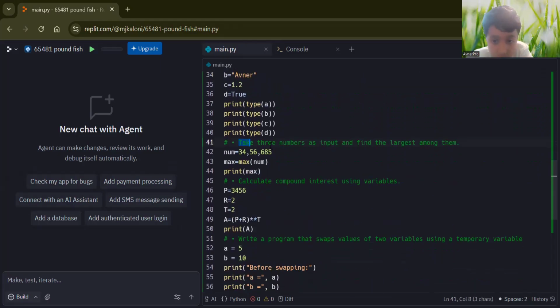Then we have to take three numbers and find the largest, like the maximum number among them. That's what we did here. 34, 56, 685, and the max is 685. We just use this function.